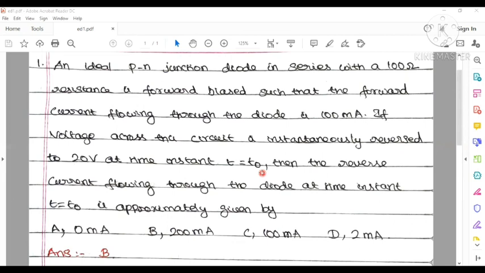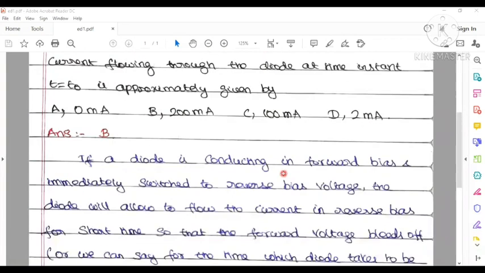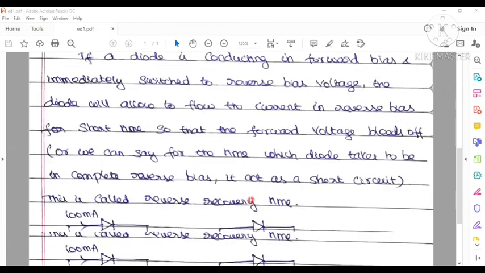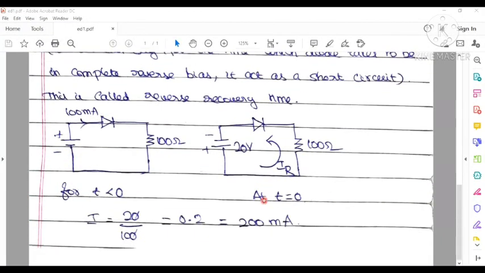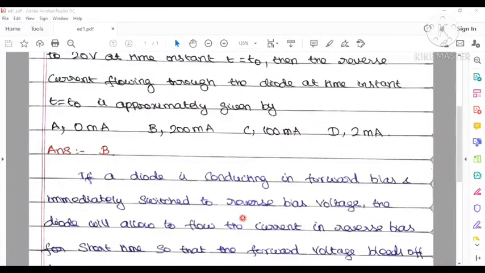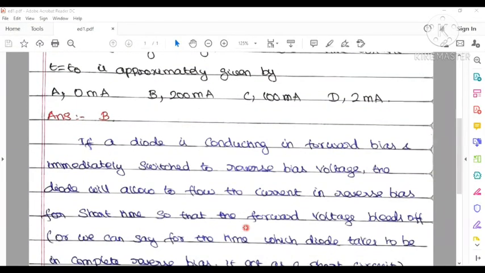Now in this problem they are asking us to find the reverse current flowing through this diode at the time instant t equal to t naught. So simply draw the circuit diagram, and based upon the circuit diagram you find the reverse current. Generally the current is calculated using the formula I equal to V by R. So you simply calculate I equal to 20 by 100. Your answer becomes 0.2, but the answer is in terms of milliamps, so we convert it into milliamps. 0.2 can be written as 200 milliamps.